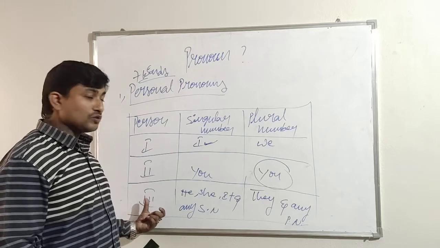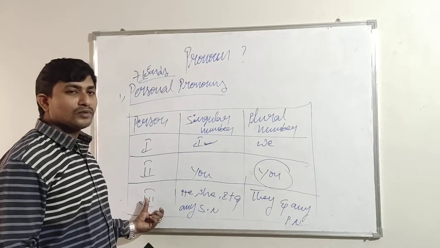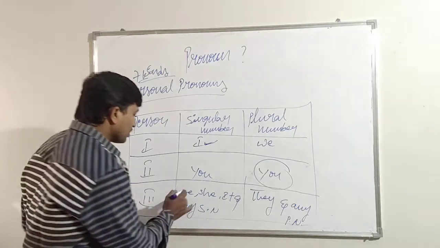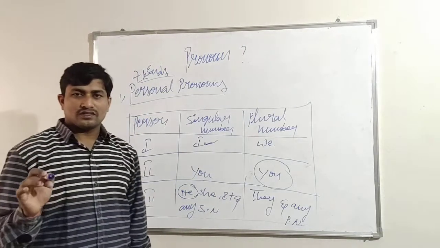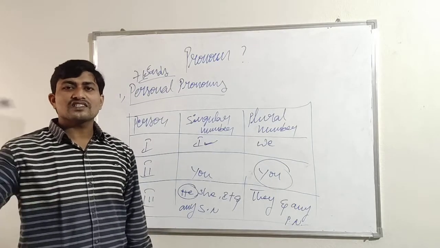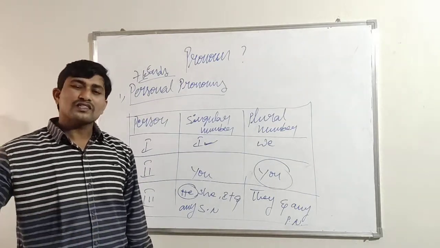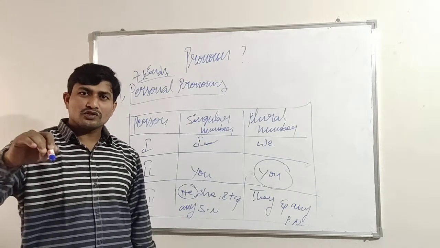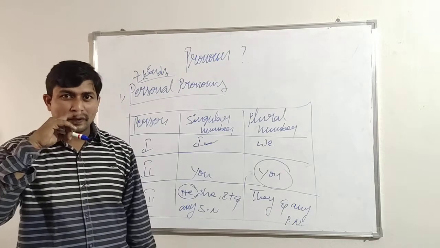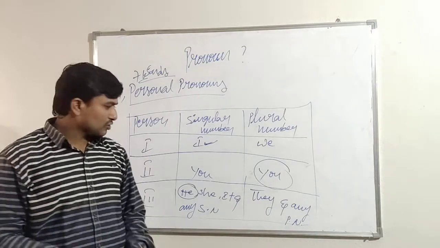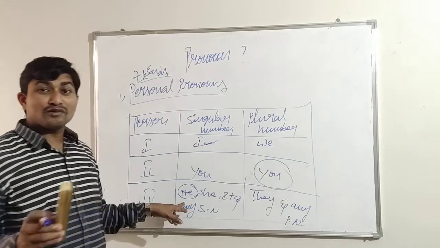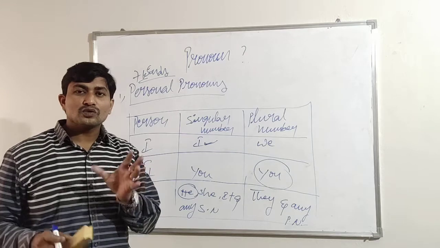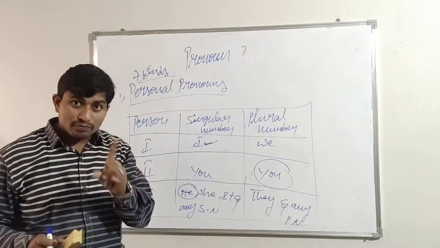And coming to third persons, very, very important. Singular numbers are he, she, it, and any singular number. When do we have to use he? Whenever you refer to a person who is somewhere else, not here. He may be apparent to you or may not be apparent to you, but you will have to use the singular number he for the particular person who is distant from you, but only one person.